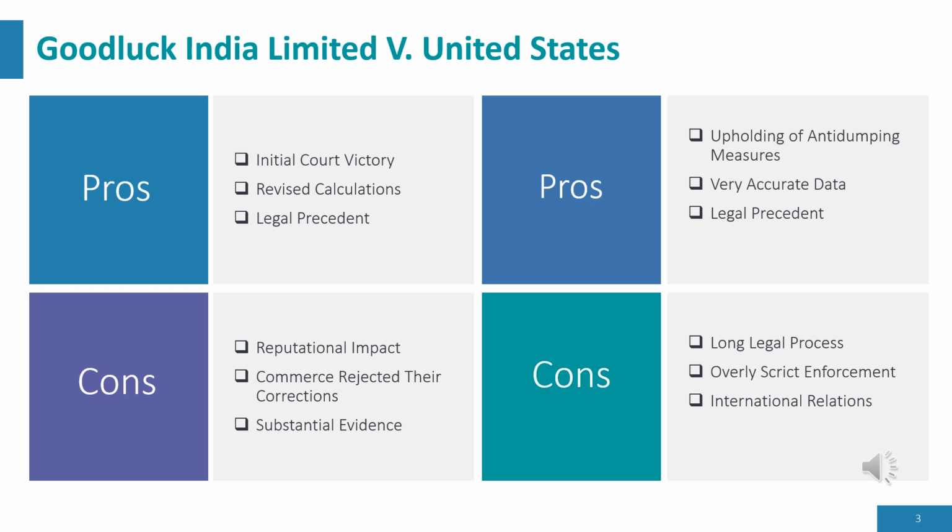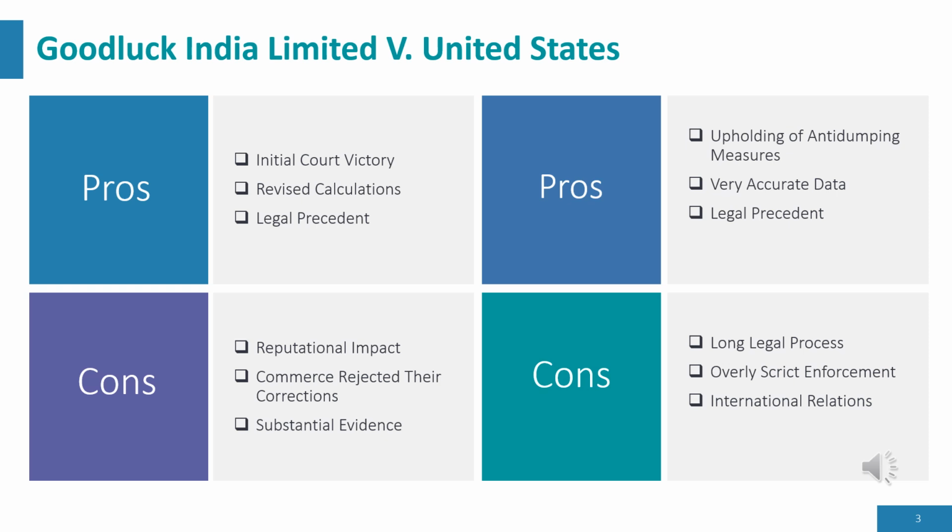Now on with the cons of Goodluck India. Reputational impact. Being found to have submitted unreliable or incomplete data can damage a company's credibility with U.S. trade authorities, making future dealings harder. Secondly, Commerce rejected their corrections. Goodluck tried to fix errors in their data submission, claiming they were clerical mistakes. Lastly, substantial evidence.